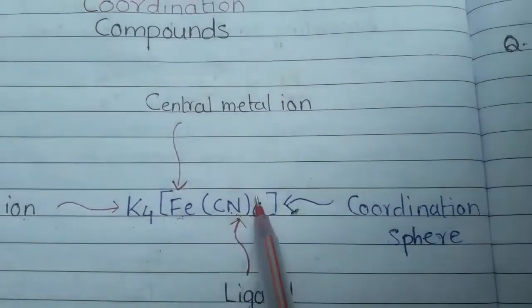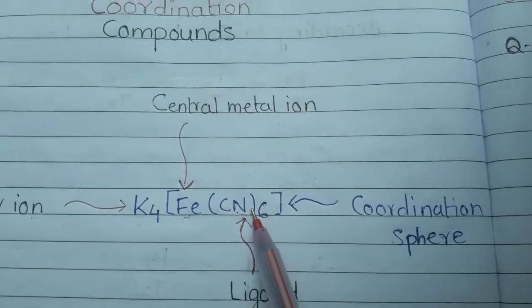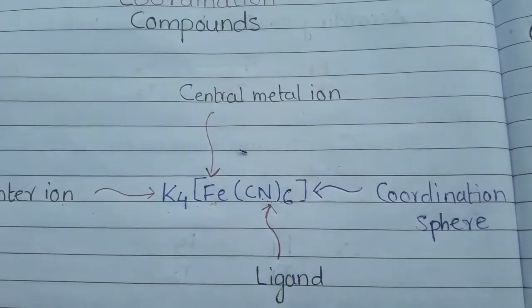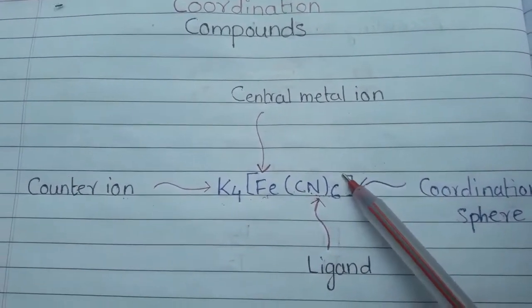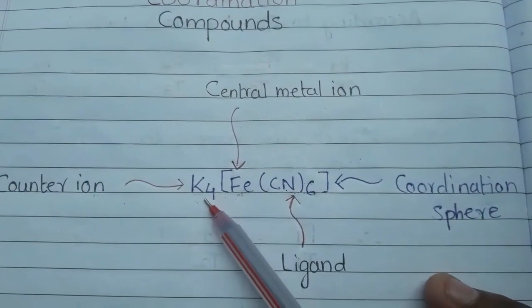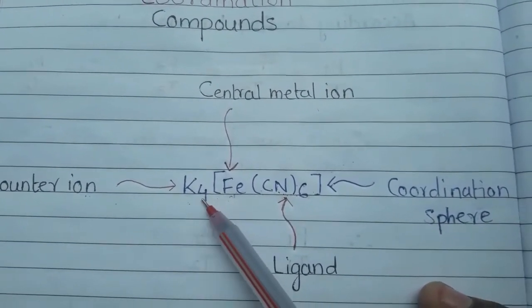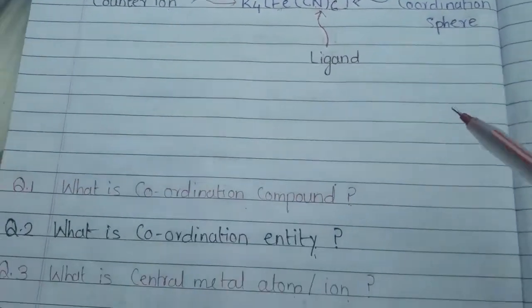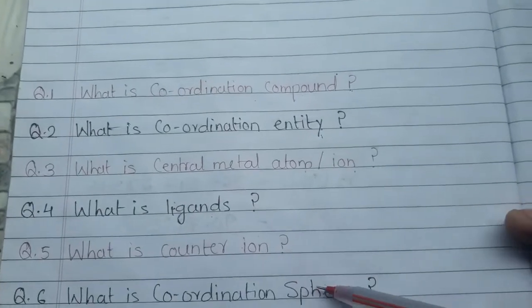So +4 and +2 will become +6, and -6 of CN minus, so it will be a balanced coordination compound. So always remember, a counter ion is an ion which helps in balancing the charge of the coordination compound.